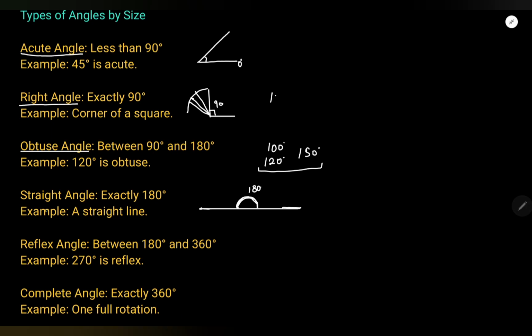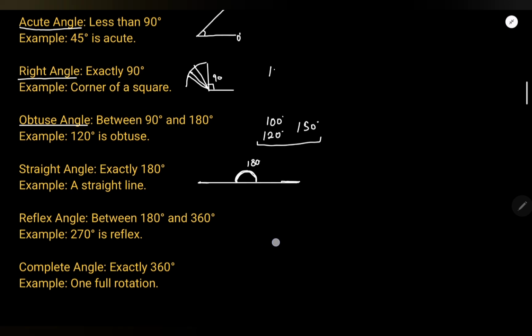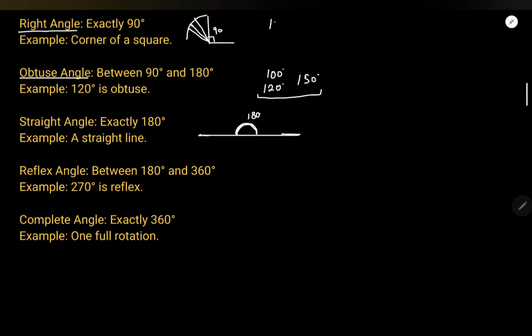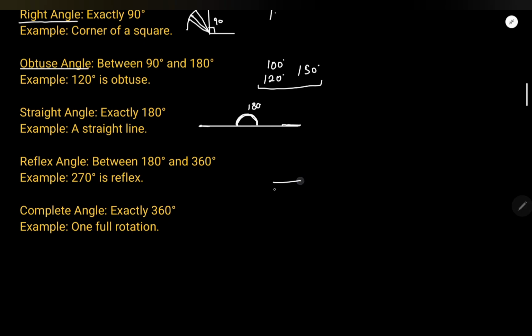A straight angle is exactly 180 degrees. Now we will go from 180 to 360. This is 0. Now the angle is more than 180, somewhere here. This kind of angle, between 180 and 360, like 270 degrees, is known as a reflex angle.